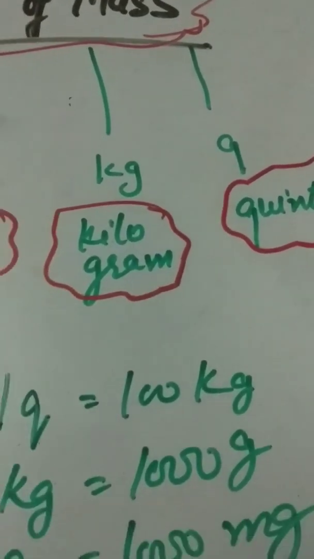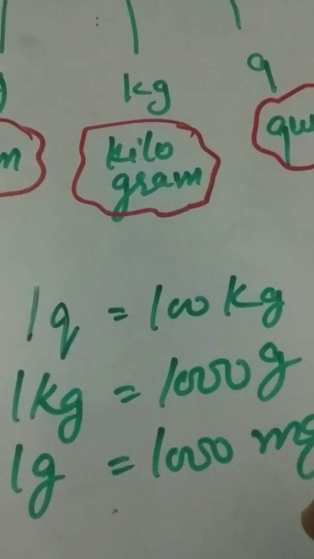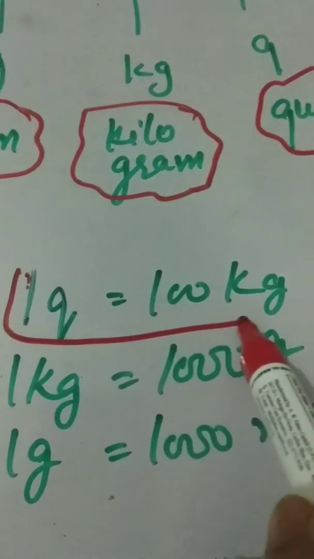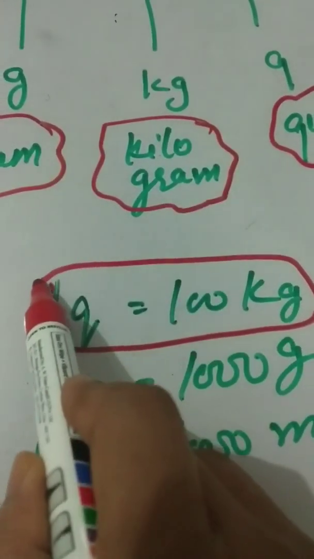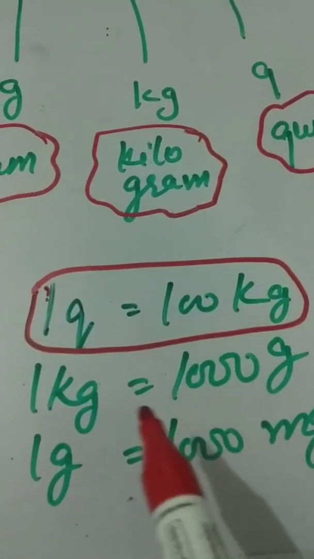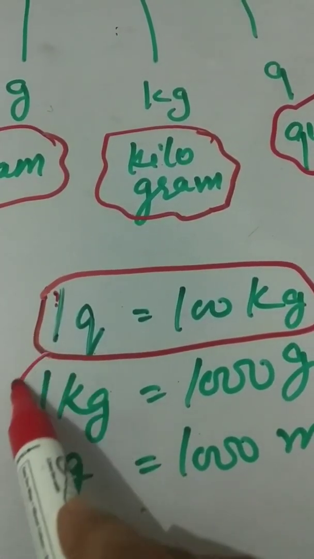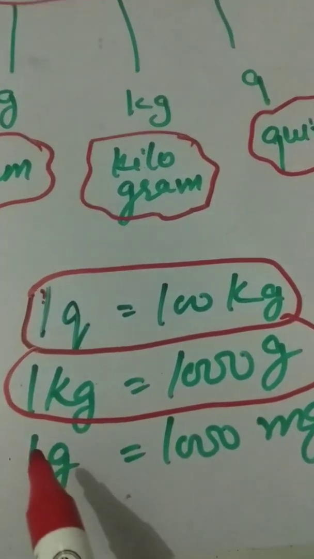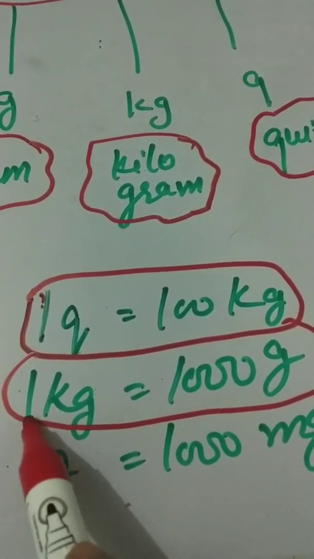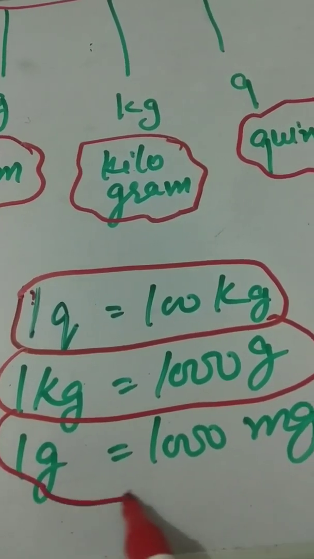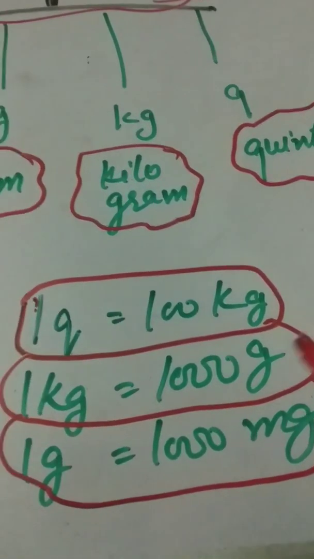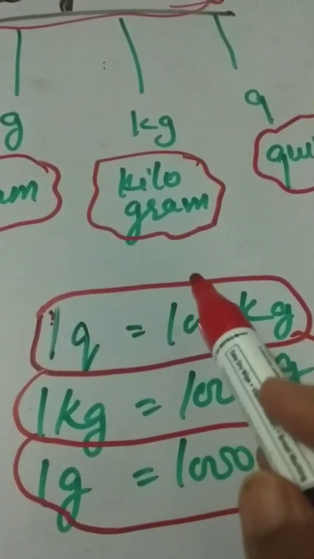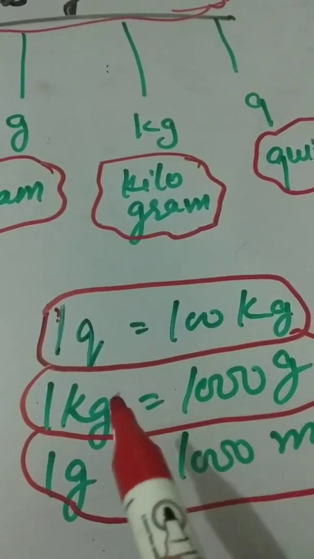Now conversion between units of mass, how can we convert? 1 quintal is equal to 100 kilogram. 1 kilogram equals 1000 gram, and 1 gram equals 1000 milligram. In this way, we can convert units of mass.